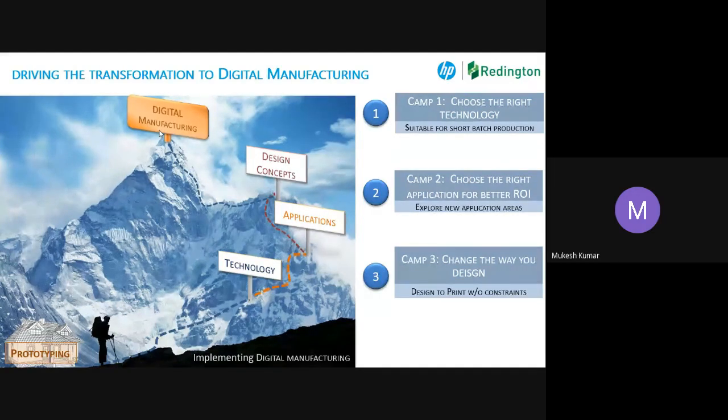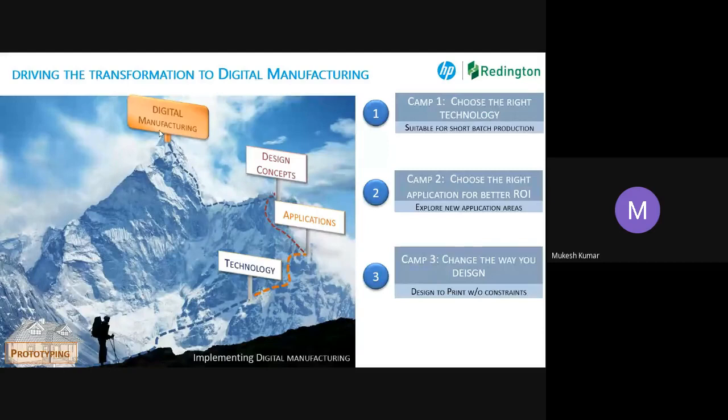When you start exploring a number of applications, it becomes quite convenient, because a lot of other processes are also used in other applications. If you bring all the applications to one table and see that these are all addressable by the same technology, then it becomes quite cheap. Right. So we are going to talk about these three now, and design concepts.